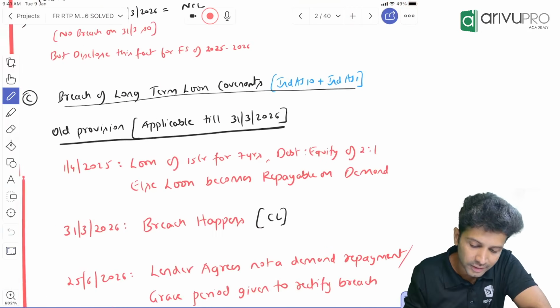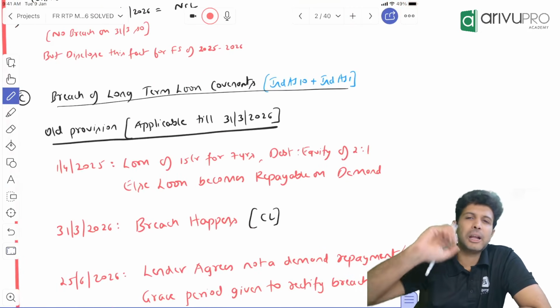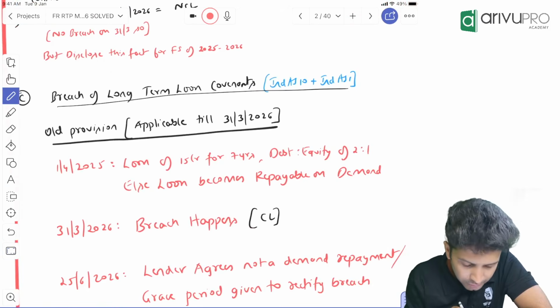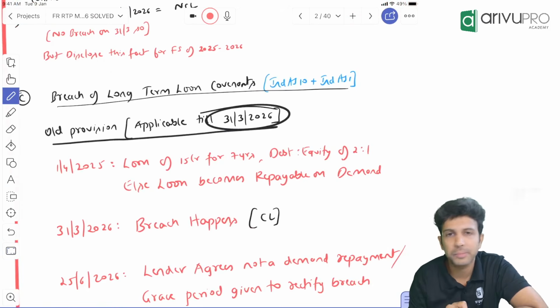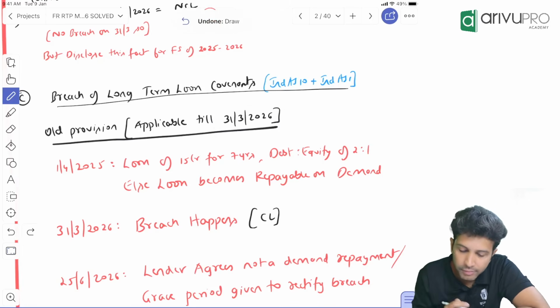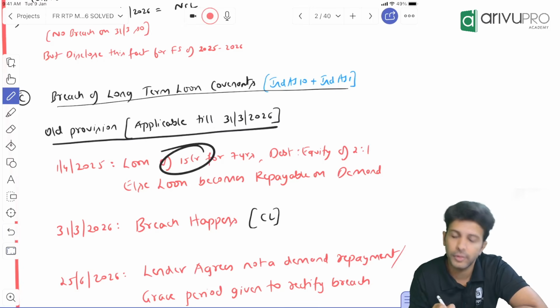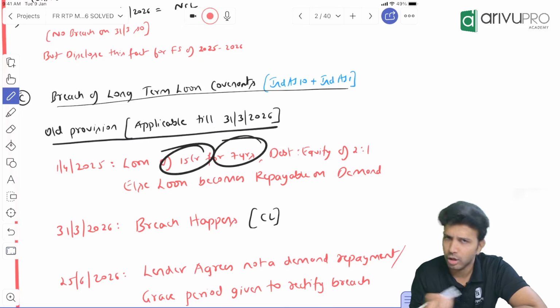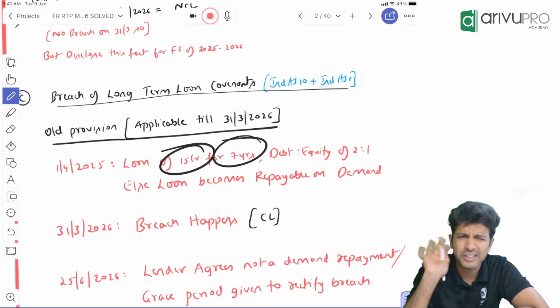That is one. Okay. What was our existing provision? Again, let's learn it with the help of a small example. Let's say current year is ending on 31st March 2026. So on 1st April 2025, beginning of current year, company took a loan of 15 crore for 7 years. So long-term loan they have taken. Let's say from a bank.